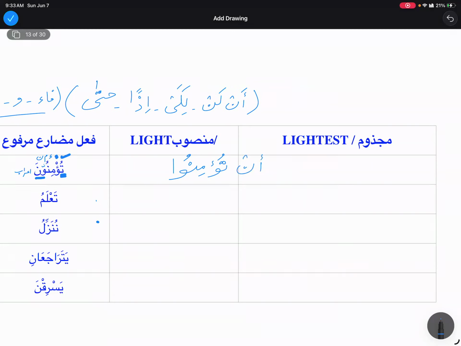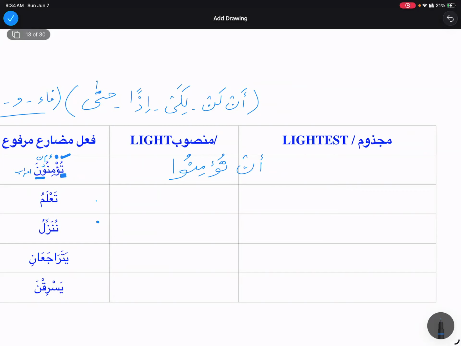So how we are going to say the i'rab now? Fi'lun mudari'un mansoobun bi hasfin nooni. And who is making it mansoob? An. So bi an: fi'lun mudari'un mansoobun bi an.